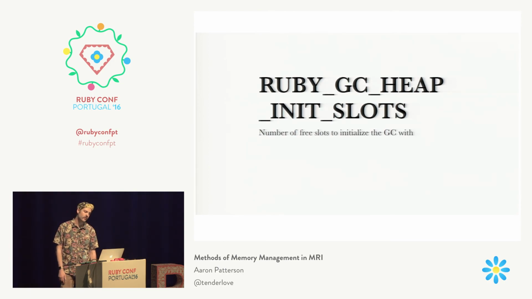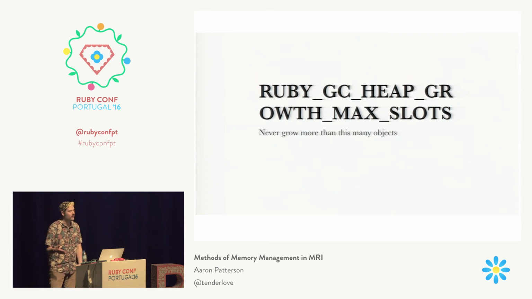The other one that we use is RUBY_GC_HEAP_GROWTH_MAX_SLOTS. What this does is, when we grow the heap size, we're growing by a certain percentage every time, but we don't want that to get out of control, so we'll cap it at this particular amount. The way that you want to tune all of these is to take a look at how much memory your requests are taking and tune the garbage collector such that you have enough free slots for any particular request to fill out that entire thing. What you want to do is avoid allocating pages during a request.